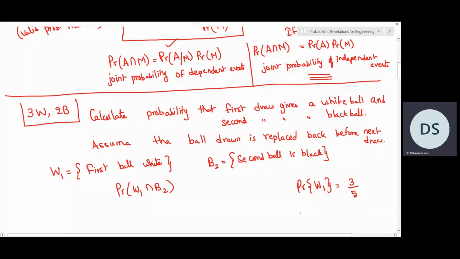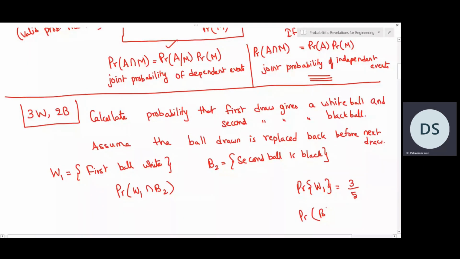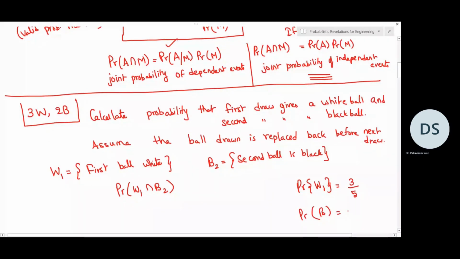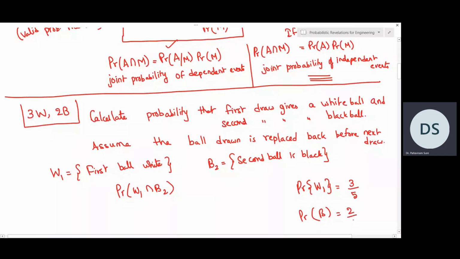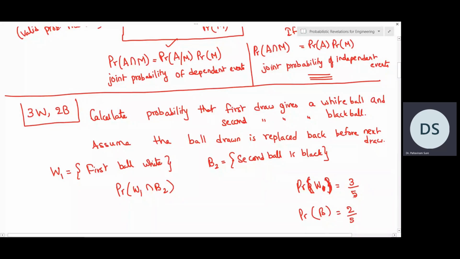In the same way, probability of black ball will be 2 by 5. So probability of white ball at any draw is 3 by 5, and probability of black ball at any draw is 2 by 5.